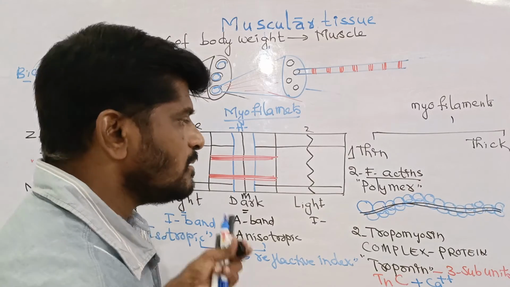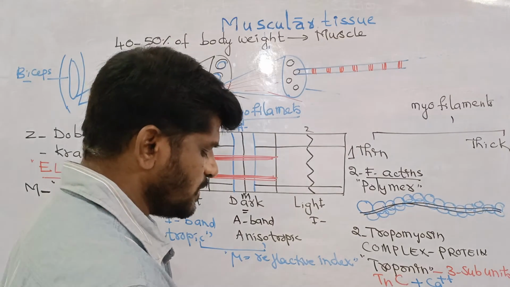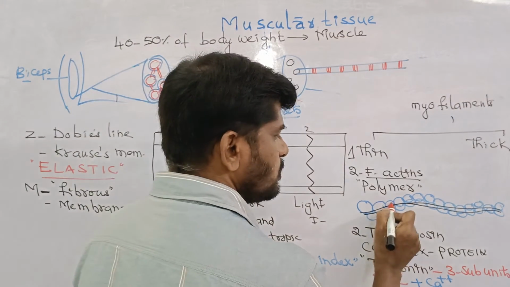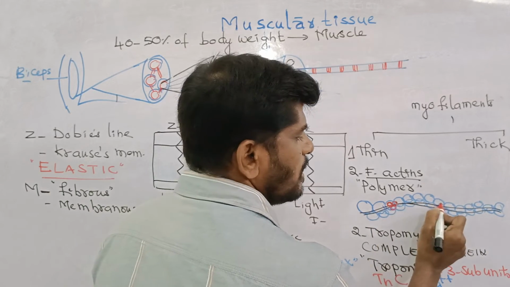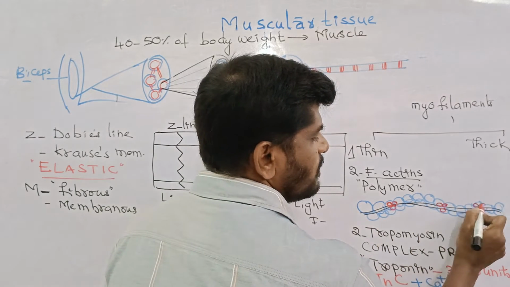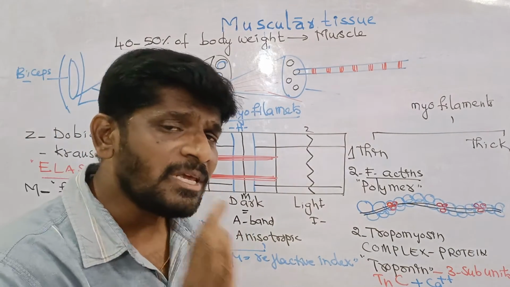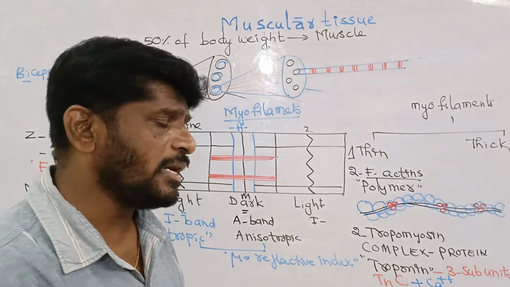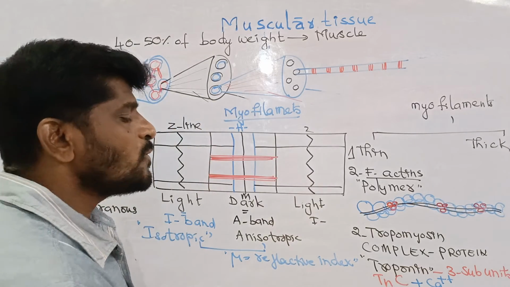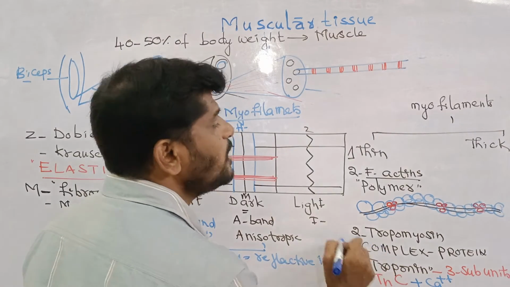See this, the thin filament contains the complex proteins as follows. This is one troponin and one more troponin and one more troponin. But it is very important to know, I tell you one important point. Troponins are present on tropomyosin.